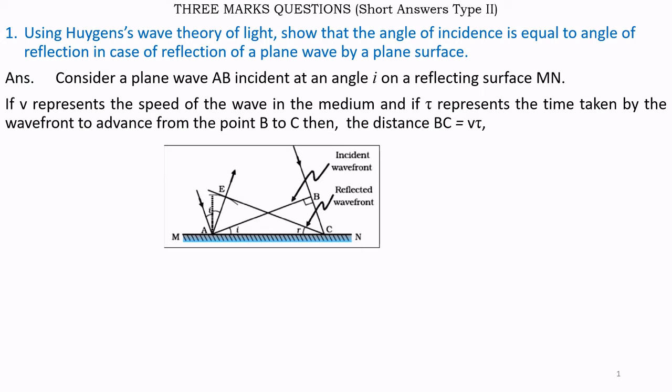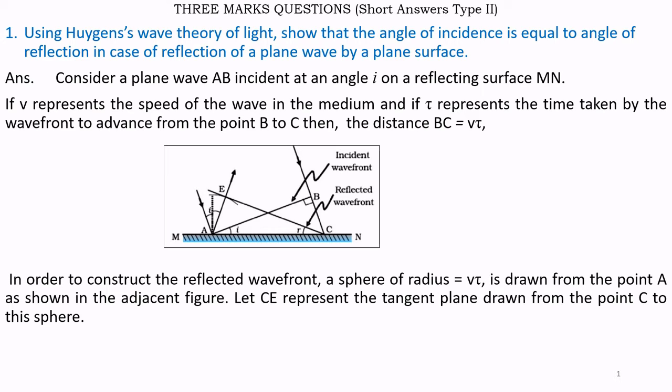In order to construct the reflected wavefront, a sphere of radius equal to v tau is drawn from point A as shown in the adjacent figure. Let CE represent the tangent plane drawn from the point C to this sphere. Then AE equals v tau.